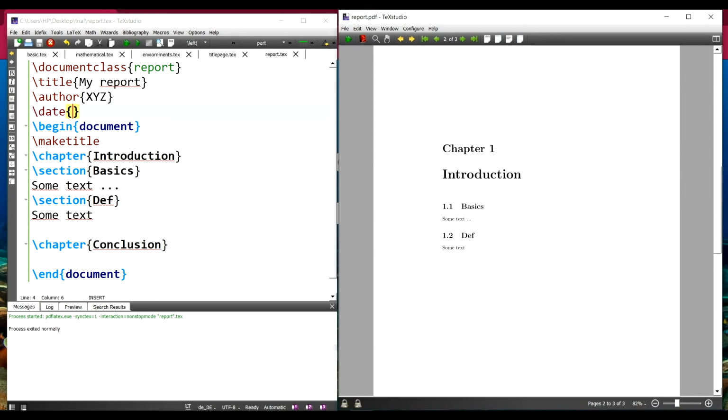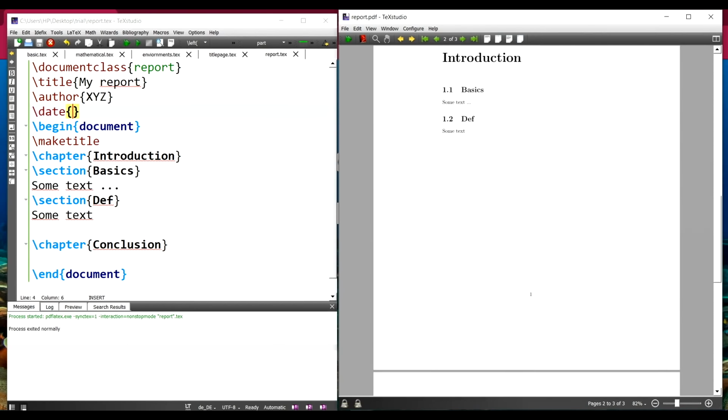Then you have the sections here. Chapter 1, section 1 is 1.1 Basics. 1.2 is your next section. You have the text in a smaller font. All this is taken care of. You go to the next chapter. It begins on a new page with the number chapter 2. I did not even give the numbers, so they come automatically by this class file.